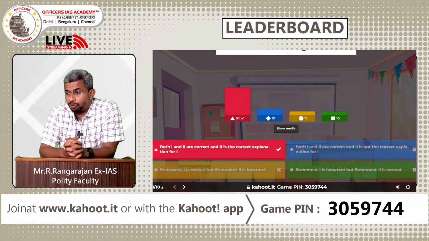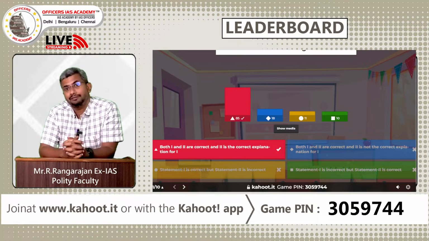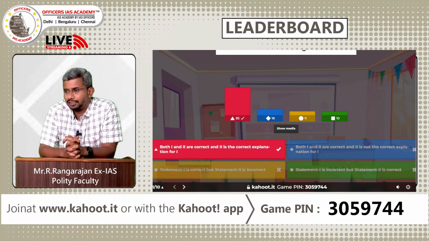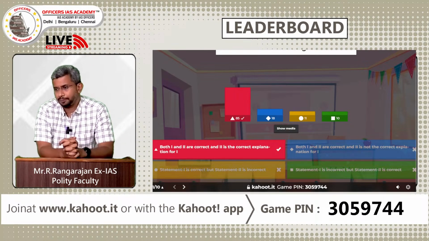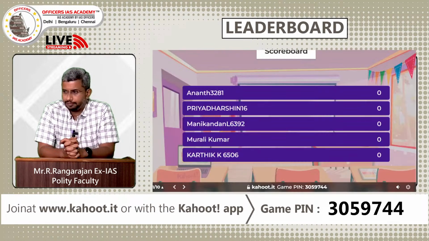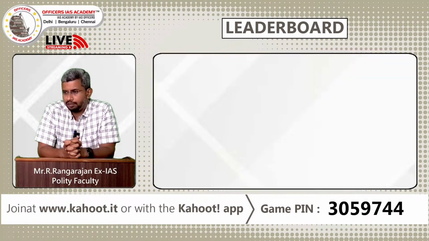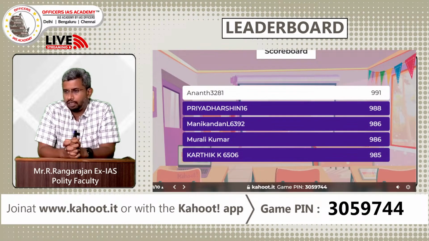So I hope the people who got it wrong have understood why option A, or the red option, is the correct answer in this question. So let us now move to the next question. Yeah, so we have the scoreboard where Anant is leading, Priyadarshini is second, Manikandan and Murali are tied for the third place. So this is early days yet, it's just the first question. So let us move to the second question.